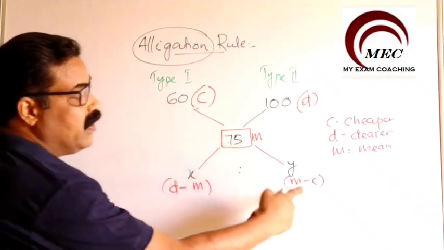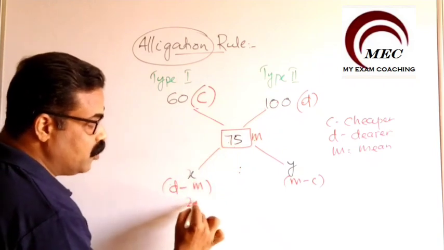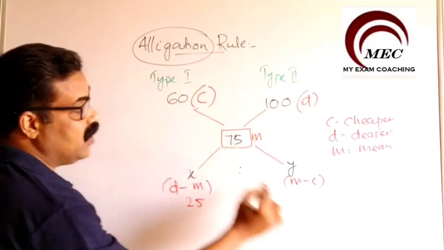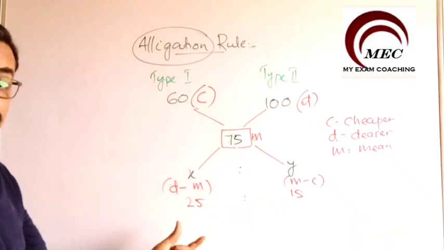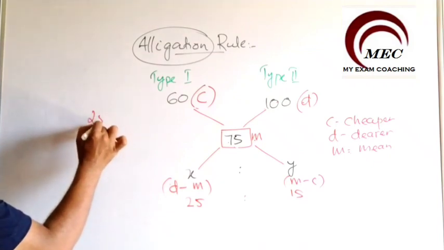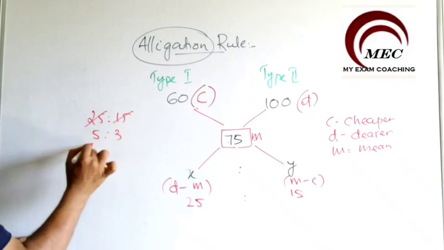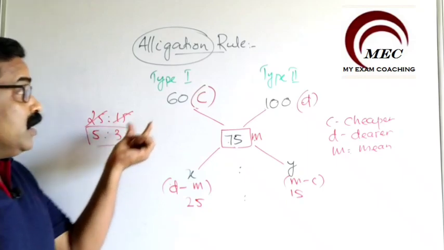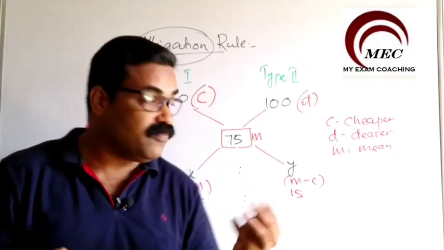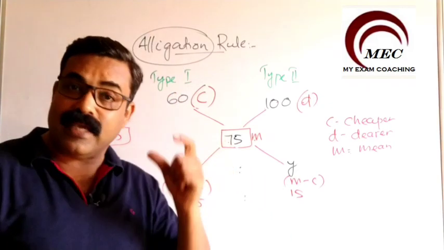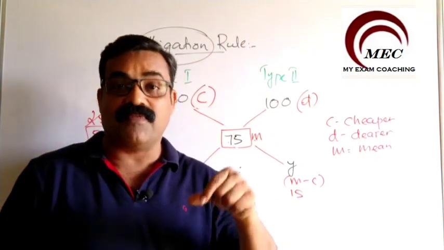75 minus 60, we will get 15 here. So in this case, you can say 100 minus 75 is 25 and 75 minus 60 is 15. So 25 is to 15 is the ratio. You can cut it with 5, it will become 5 is to 3. So in 5 is to 3 ratio, these two types of mangoes we need to mix so that we can sell it for rupees 75 per kg. So this ratio only we need to find out in this type of questions.